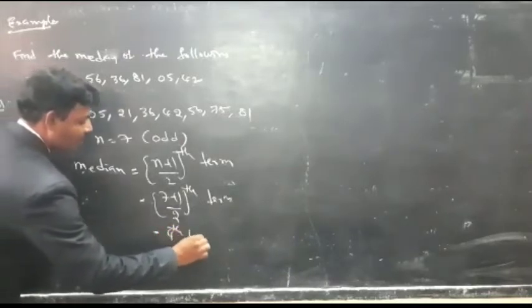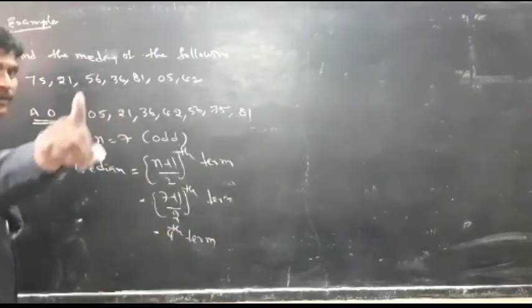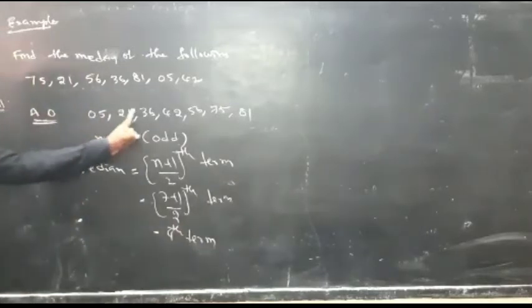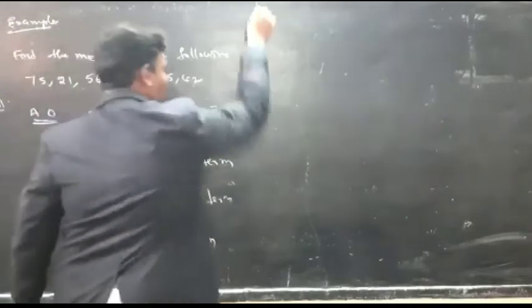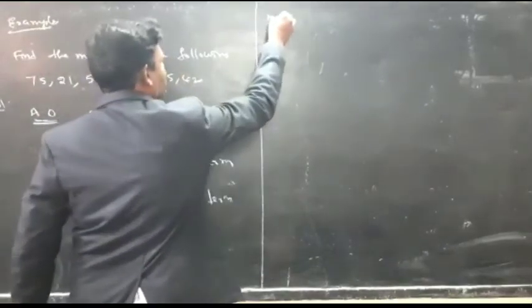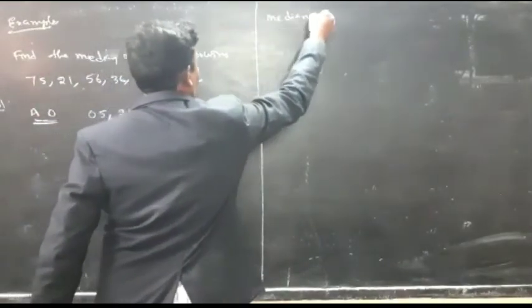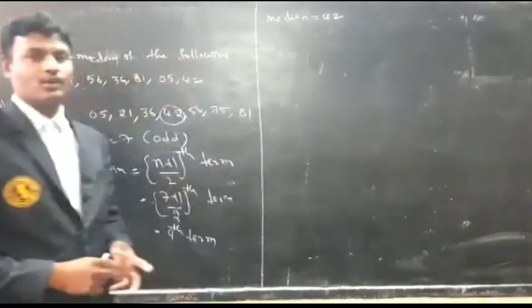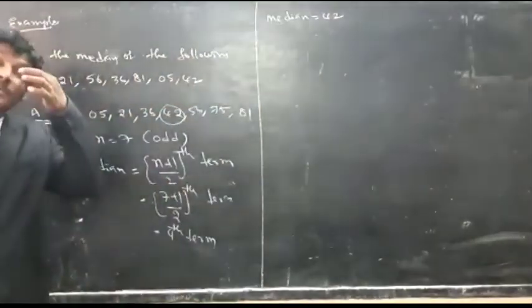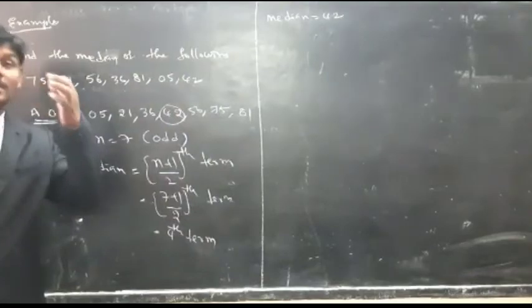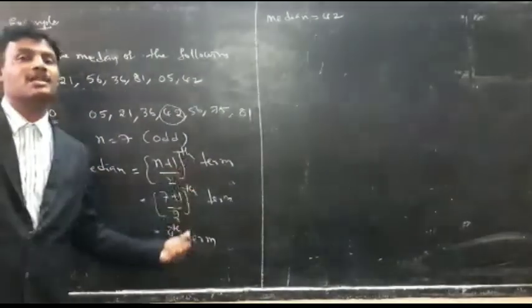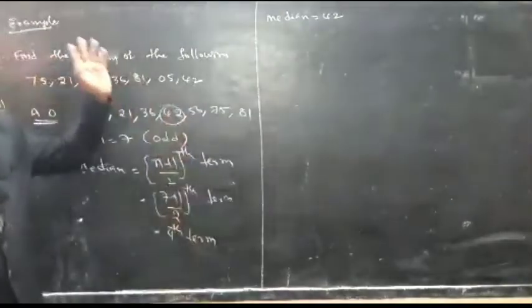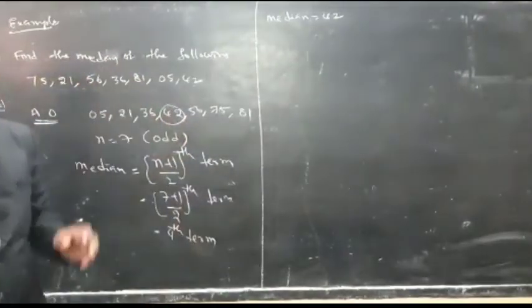So what is the median? Here median is 4th term. 1, 2, 3, 4. 4th term is 42. So median is equal to 42. If n is an odd number, what is the median? (N plus 1) by 2th term is called the median. Here that is nothing but 4th term. So median of this data is 42.